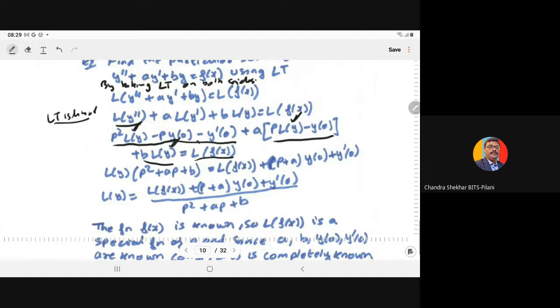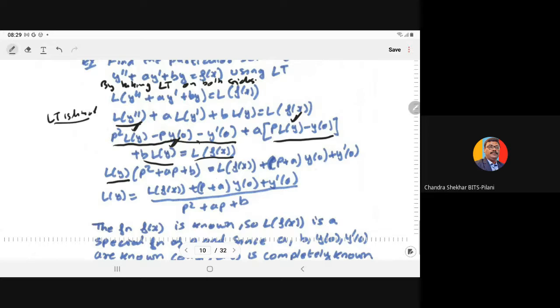As you take the Laplace of y common, inside the bracket we have p square plus a p plus b, is equal to L of f of x minus, plus p plus a into y at 0.